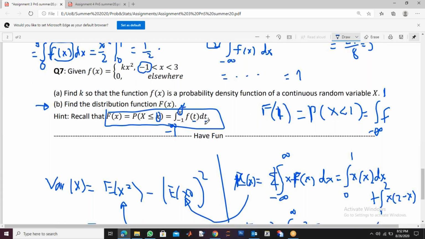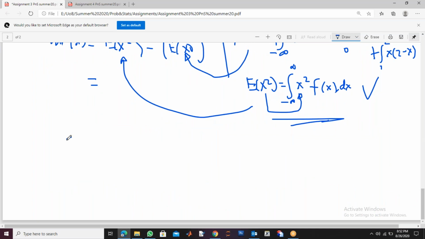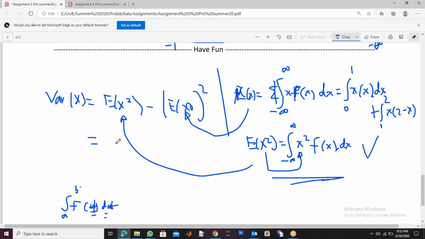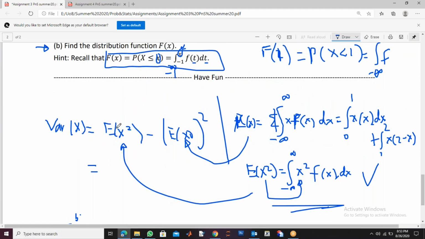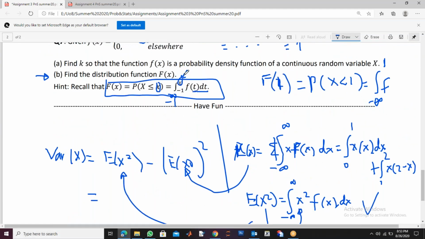Remember from calculus, when you have the limits of integration, then f(x) dx or f(t) dt or f(z) dz doesn't matter. We call them a dummy variable. The reason is that when you integrate, you have to put in the values b and a, so it doesn't matter if it is u or t or z or x. Just to avoid confusion, we use t here because we have to put in the values of t equal to x.